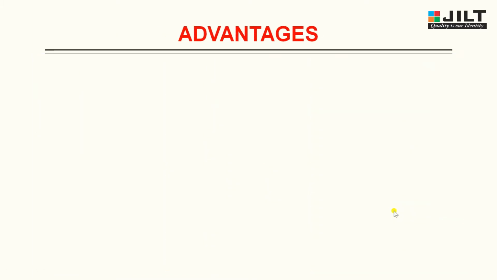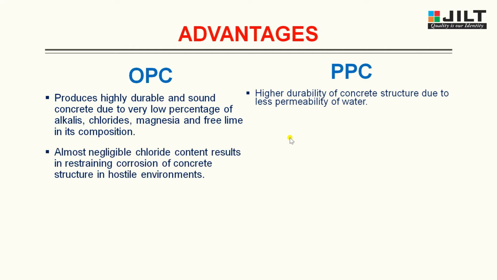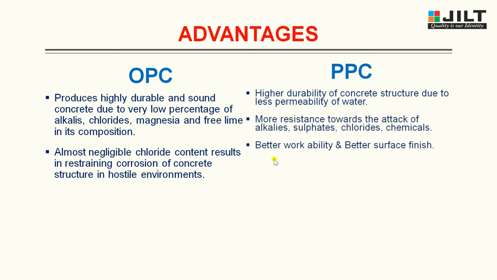After the differences, let us know the advantages of OPC and PPC. OPC produces highly durable and sound concrete due to the very low percentage of alkalis, chlorides, magnesia and free lime in its composition. Whereas PPC has higher durability of concrete structure due to less permeability of water. In OPC, almost negligible chloride content restrains corrosion of concrete structure in hostile environments. Whereas PPC has more resistance towards attack of alkalis, sulfates, chlorides and chemicals, and it also gives better workability and